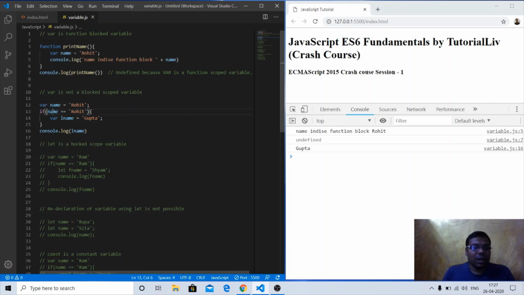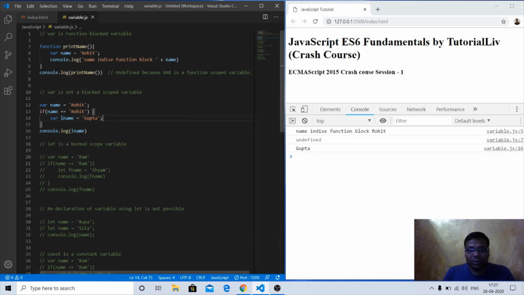So I'm checking if name double equal to Rohit. If name is Rohit, then I have declared one more variable with the var keyword, var lName equal to Gupta, and I console.log this lName outside the block, outside the opening and closing curly braces. I am able to get lName outside the curly braces.